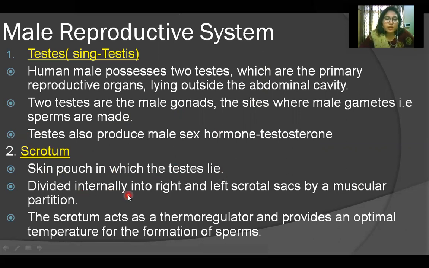It is divided internally into right and left scrotal sacs by a muscular partition, and very important, this line is, the scrotum acts as a thermoregulator. Thermo means temperature, so a temperature regulator. The scrotum provides an optimal temperature for the formation of sperms. What kind of temperature do the sperms require for the formation?